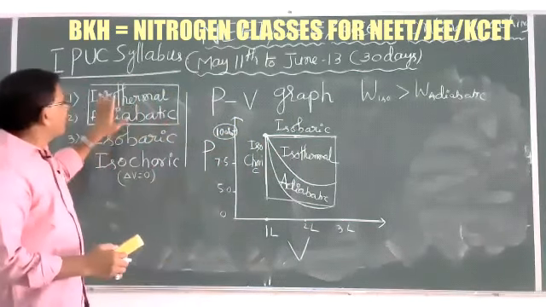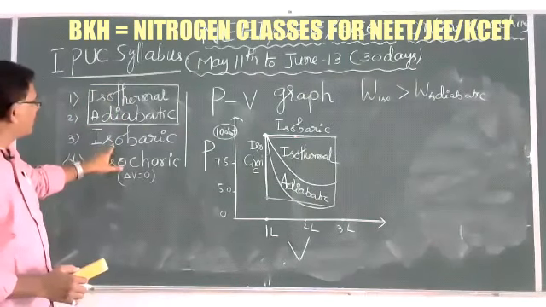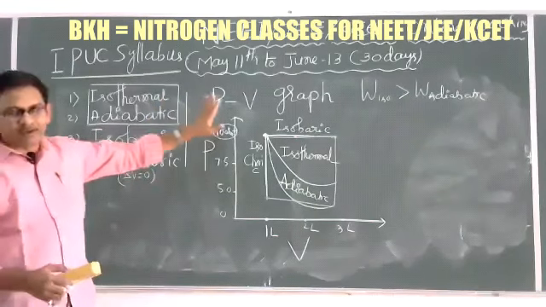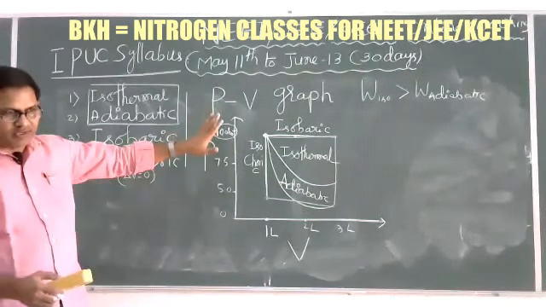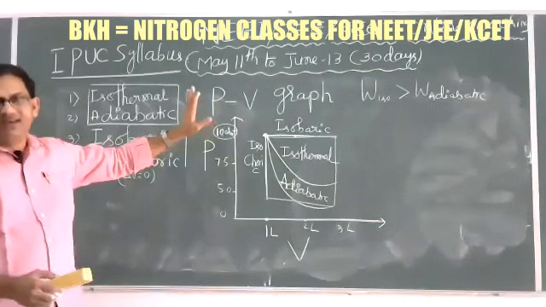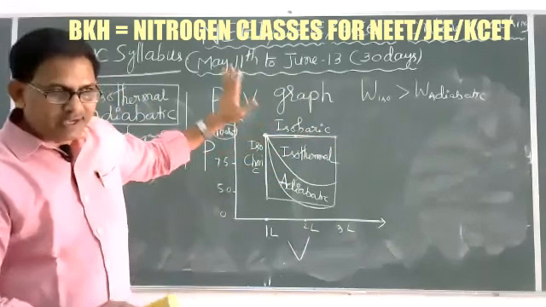Now here PV graphs based on processes. Here four important processes: isothermal, adiabatic, isobaric and isochoric. PV graphical representation. In physics, and also in thermodynamics, maximum questions will be asked based on graphical representations. Work related PV graphs.